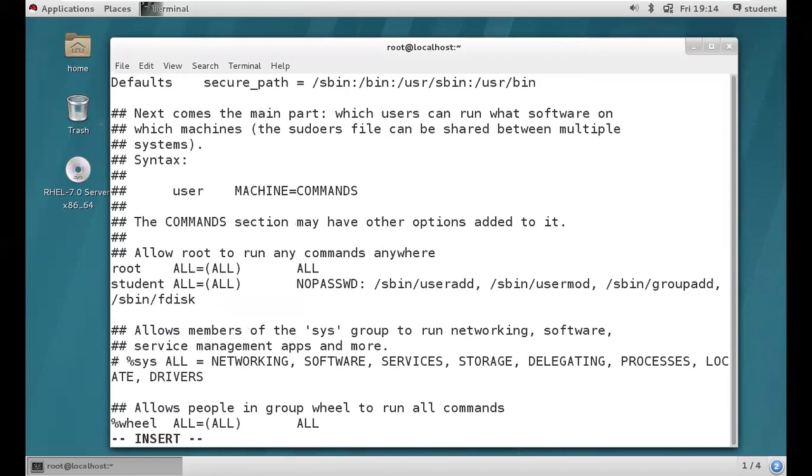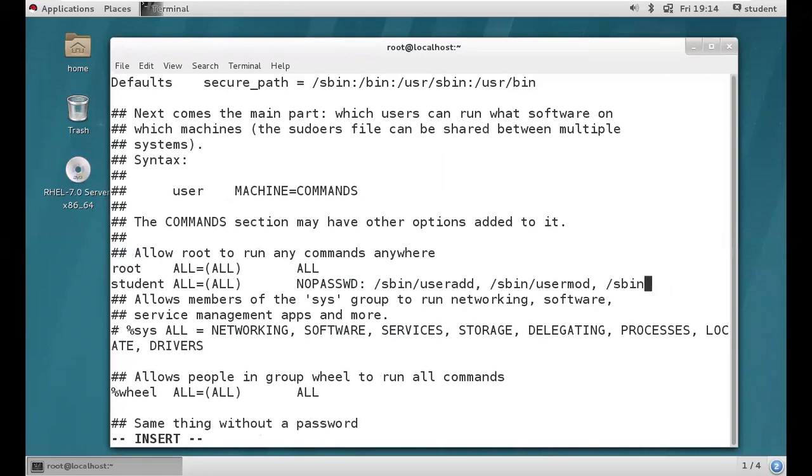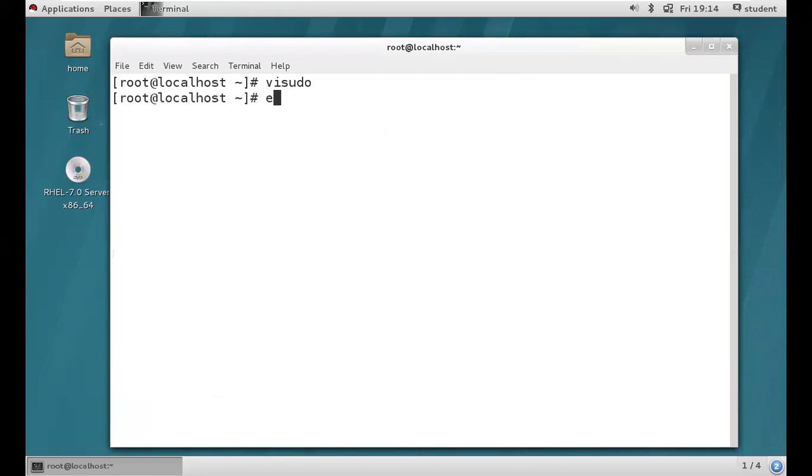Then insert ALL, comma, I think we missed it. If you made any mistake, it doesn't allow you to save. So userdel, then we need to keep an exclamation mark in front of this one. Save and quit. Then we are back to the root user. Exit from the root user. We are back to student.